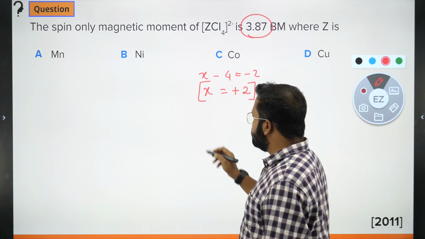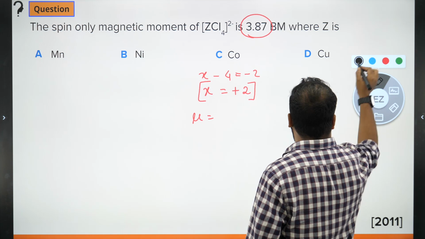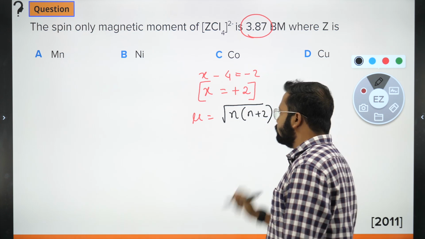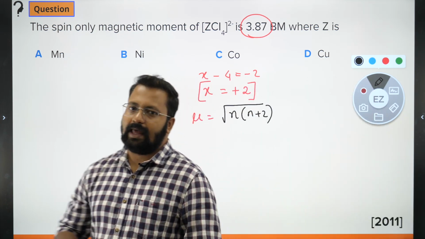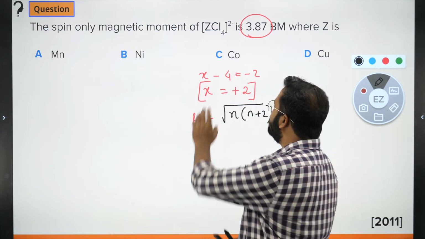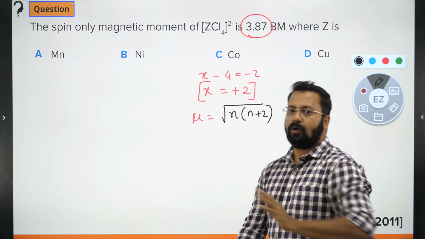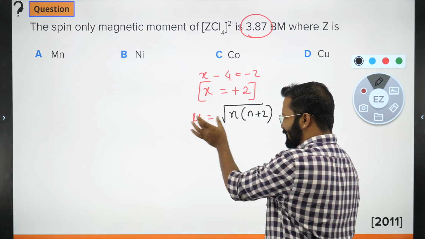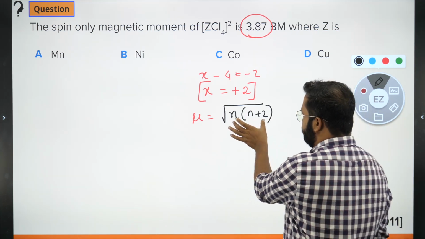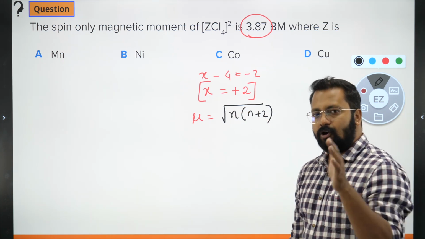Now the magnetic moment, mu, is equal to root over n times n plus 2. n represents the number of unpaired electrons. So if the value of mu turns out to be 3.87, we say that it is almost 4 but not equal to 4. It is slightly less than 4, so this value will be very close to 4 but not equal to 4.